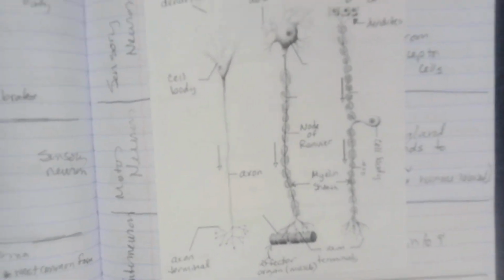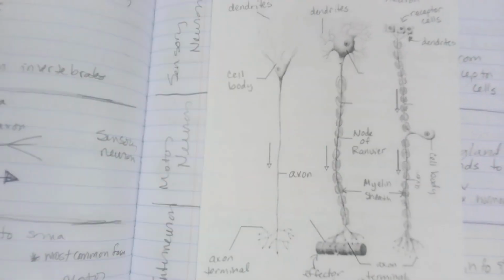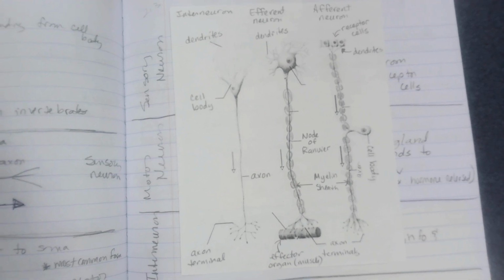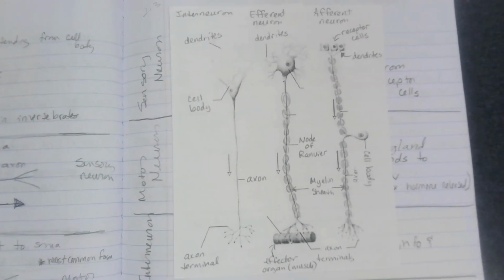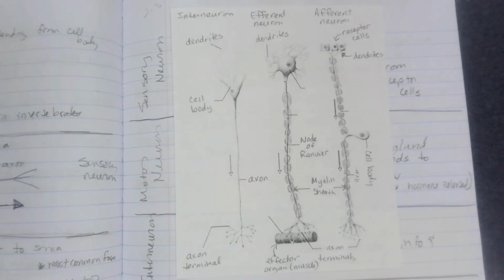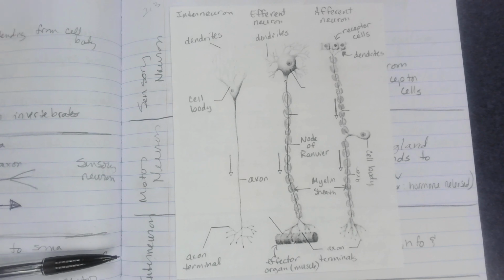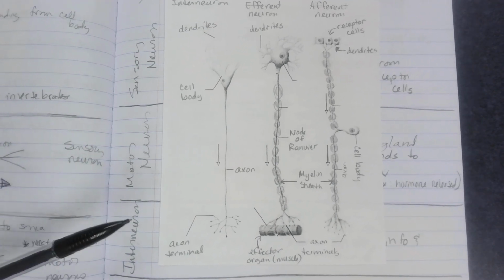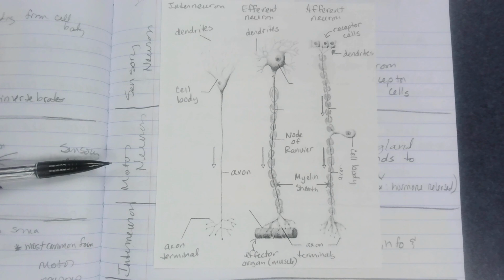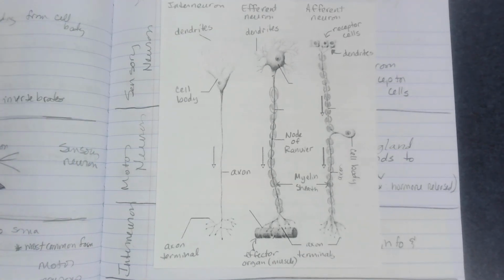Next page, my diagram, we've got some specifics for our neurons. Let me move this up a little bit so we can get this all in at the same time. All right, so interneurons, efferent neurons, afferent neurons. We'll go over that underneath in just a minute. Interneurons are usually central nervous system, so brain and spinal cord. Efferent neurons are motor neurons. Afferent neurons are sensory neurons.